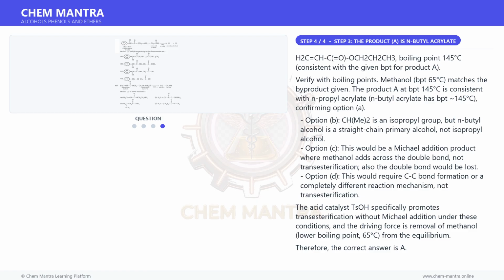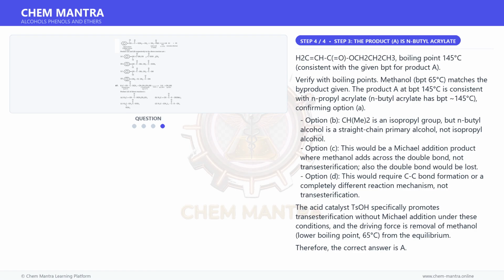Verify with boiling points. Methanol, boiling point 65 degrees Celsius, matches the byproduct given. The product A at boiling point 145 degrees Celsius is consistent with n-butyl acrylate. N-butyl acrylate has a boiling point of approximately 145 degrees C, confirming option A.